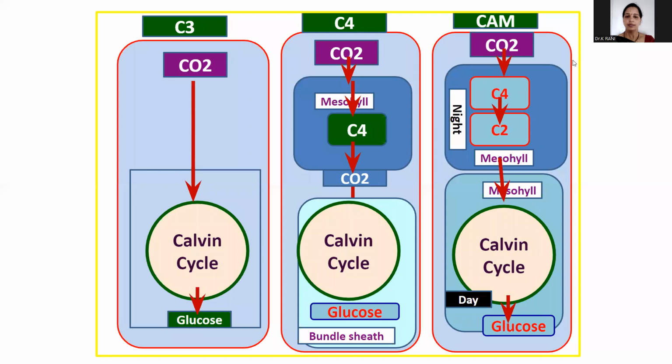This reaction is facilitated by NADP plus H plus, which is converted to NADP plus. The malic acid produced in the dark as a result of acidification is stored in the vacuole. The oxaloacetic acid may also be interconverted into aspartic acid.